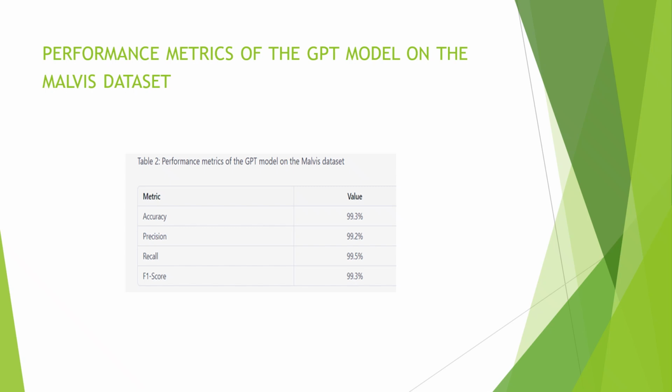As shown in Table 2, the GPT model achieved an accuracy of 99.3% on the Malvis dataset. The precision, recall, and F1 score were 99.2%, 99.5%, and 99.3% respectively. These results indicate that the GPT model is highly effective in detecting IoT malware in the Malvis dataset.